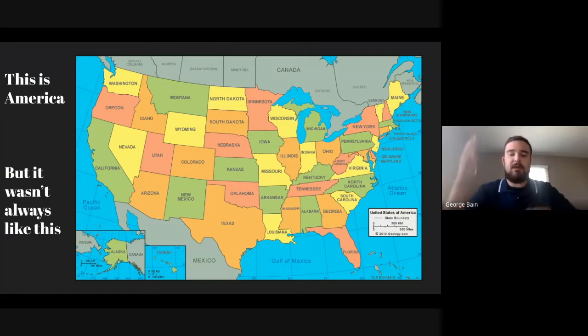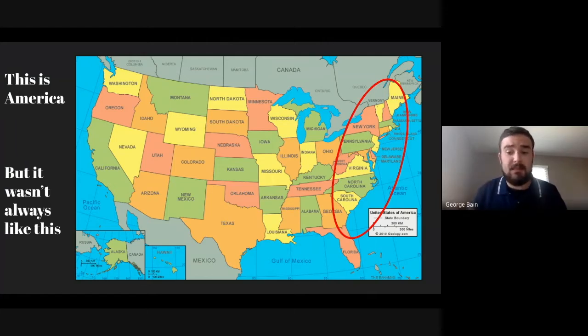But what we also know is that America didn't always look like this, right? America wasn't just created with this shape. America started much smaller and it expanded. When we've talked about the 13 colonies, if you all remember, this red circle here is really where America got its start. Before it was even America and they were just colonies, this is where the majority of settlers lived. Now, of course, we know that all of this land to the west was not empty. That was occupied by mostly Native Americans. There were some French and some Spanish, but mostly Native Americans had lived in this land.